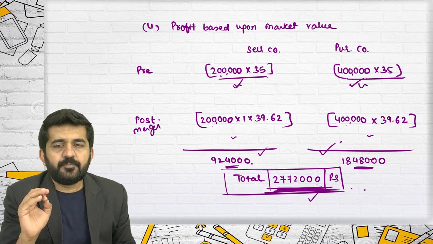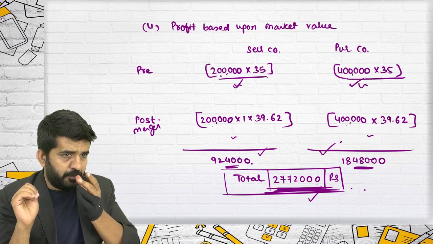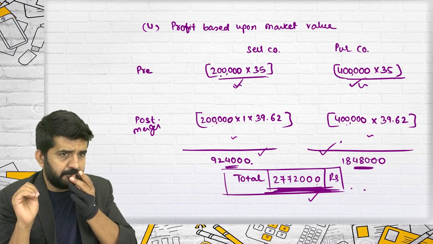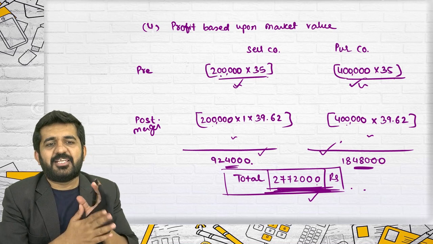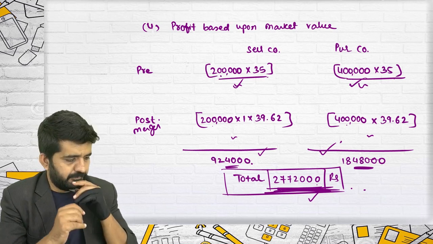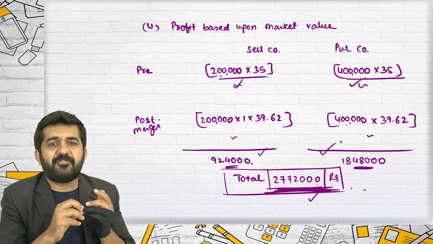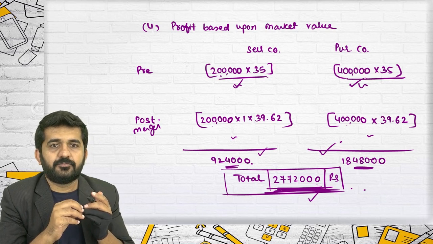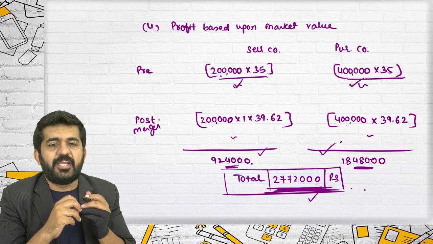See, I'll tell you. 4.62 into 6 lakh. What is 4.62? The difference. That is all right. But here, as the exchange ratio is 1, you can do it. Sir, increase in market value of this share into total shares. All right. This is not absolutely correct. Any other student?